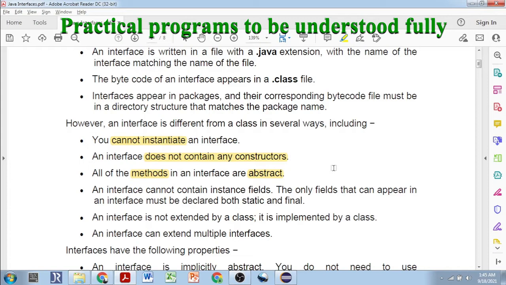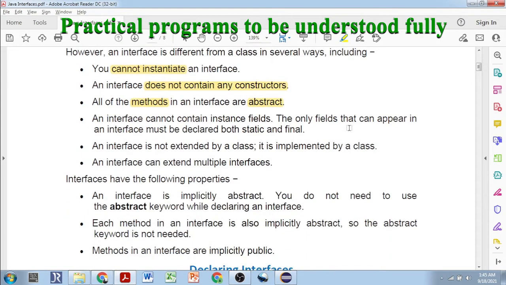We cannot provide concrete methods, like the normal methods which we can provide in general classes. There are no instance fields like int x, int y that can be provided. Like we provide instance variables inside a class, that cannot be created and declared inside an interface. But we can provide static and final fields.